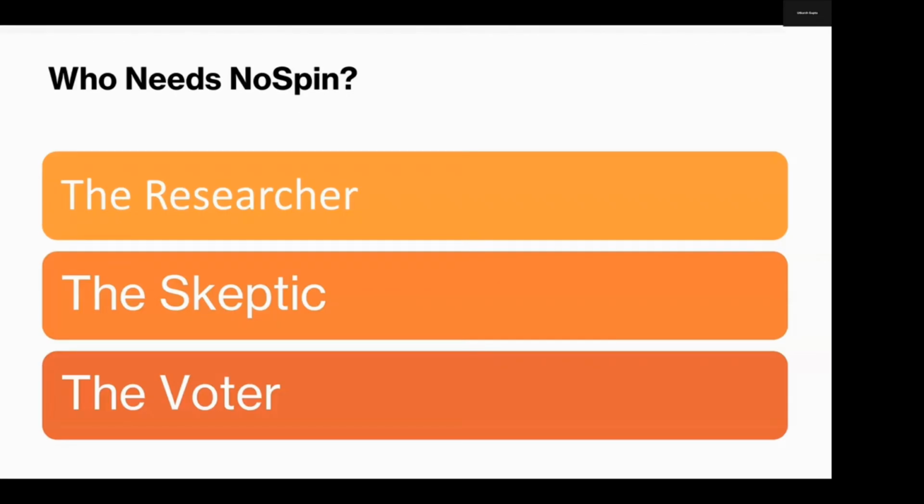So who needs NoSpin? The researcher to slash research time, the voter to find neutral facts beyond the polarization, and the skeptic to use our bias grade to see through the spin. NoSpin delivers the one thing the internet lacks.